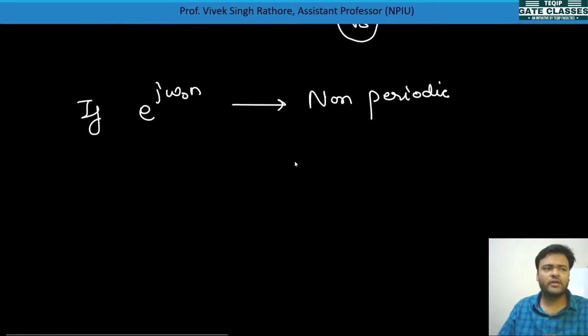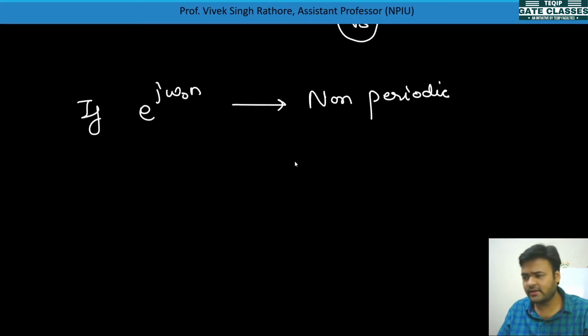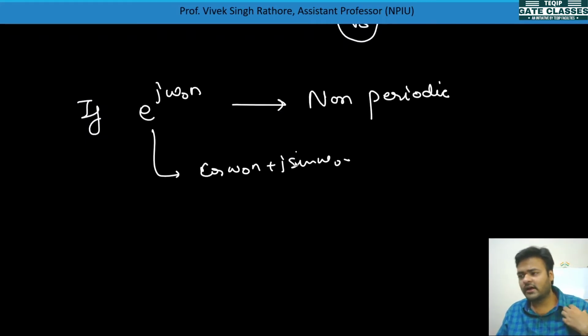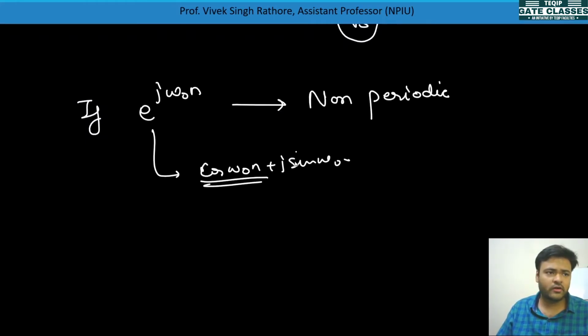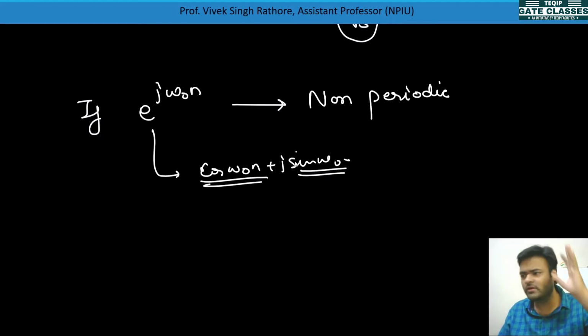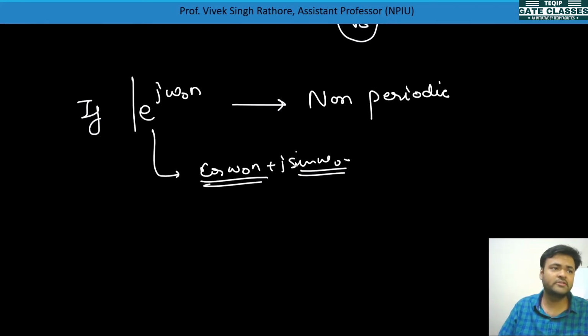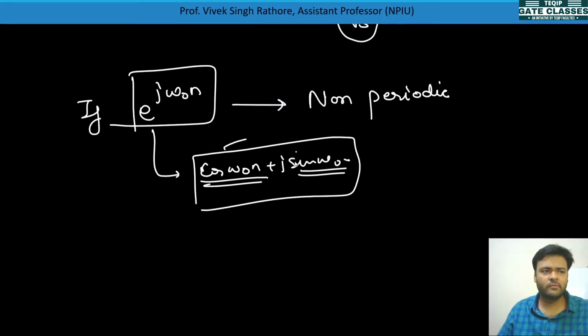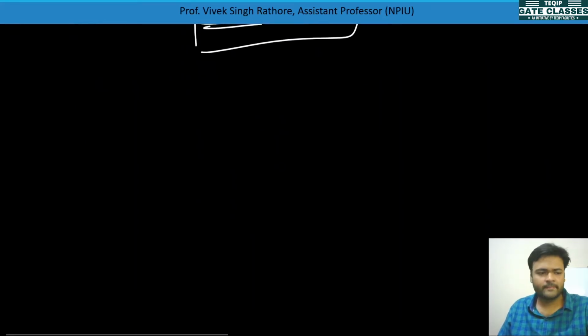If e to the power j omega naught n is non-periodic, then since this is equal to cos omega naught n plus j sin omega naught n, the cos omega naught n and sin omega naught n will also be non-periodic. If this is non-periodic, how can we say that this value will be periodic? This value will also be non-periodic.